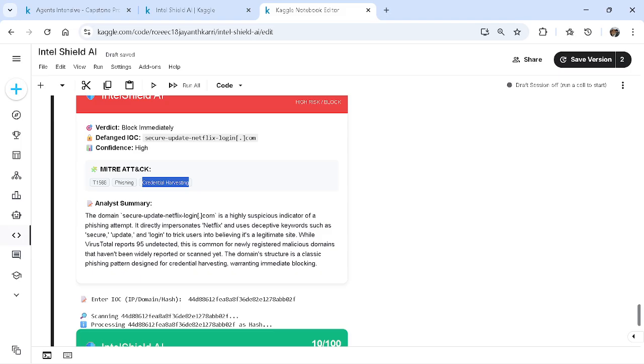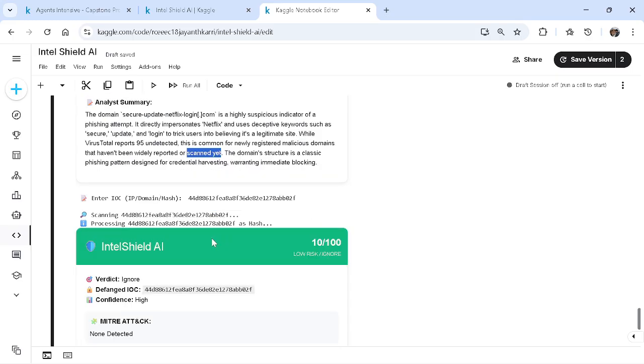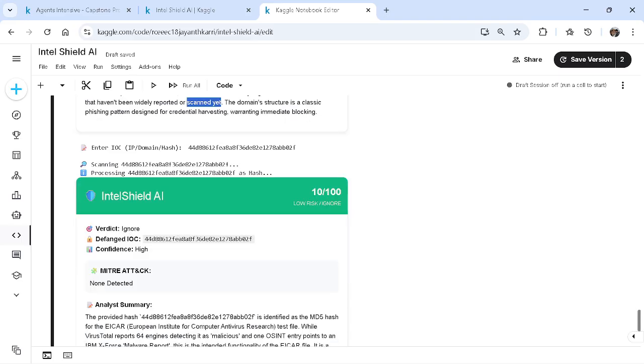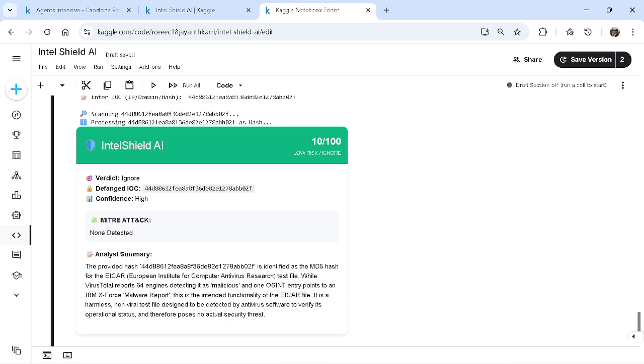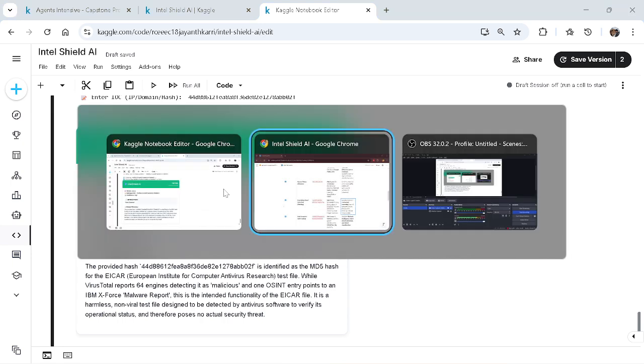So see, it's saying it is impersonating Netflix to trick legit users, and the VirusTotal check integration. It is mostly scanned and warns of immediate blocking. And after that, it has performed the database step. And yes, here we got the next data line.